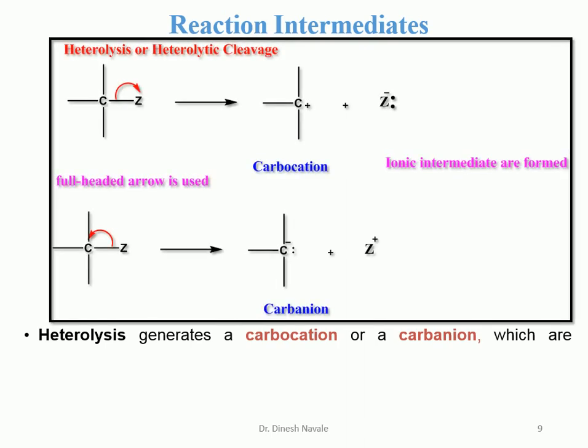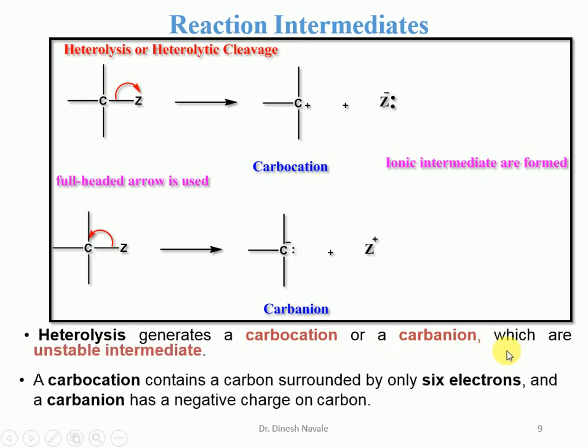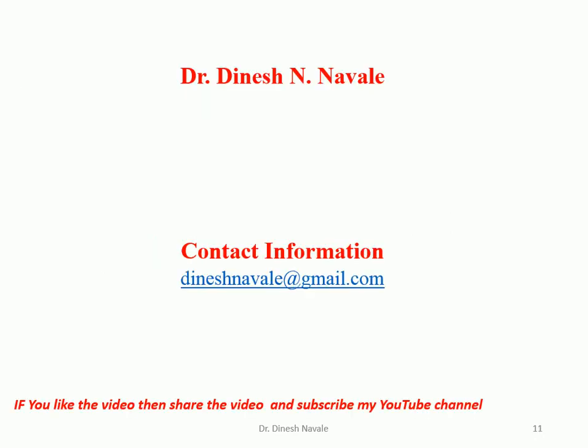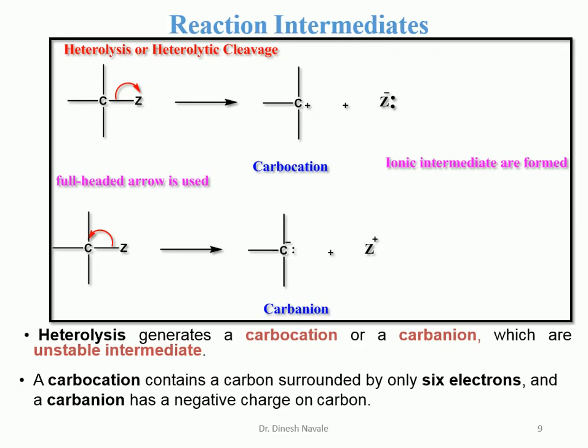Heterolysis will generate the carbocation or the carbanion, which are unstable reaction intermediates. We observe this during heterolytic cleavage. Take an alkyl halide, or any compound with a Z group as the leaving group. The carbon-Z bond is broken by the fully headed arrow.